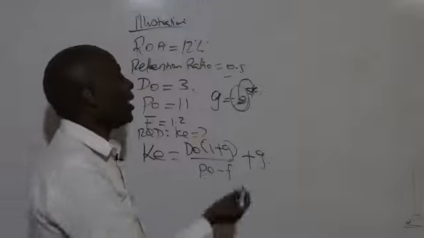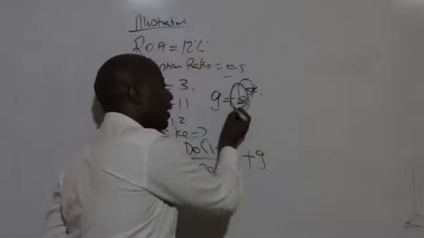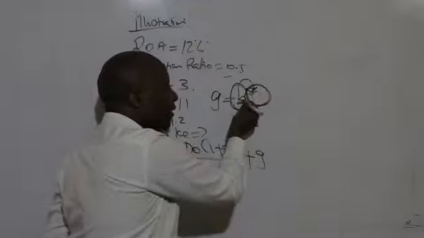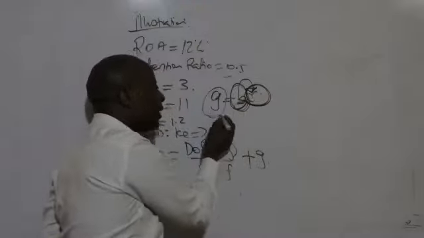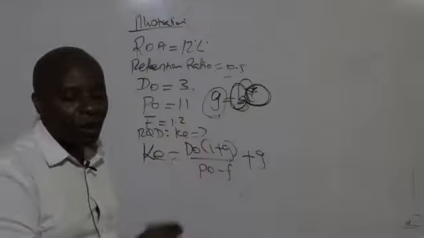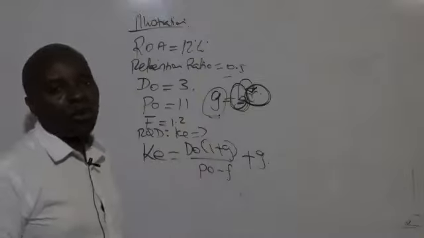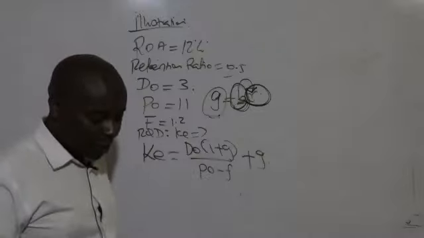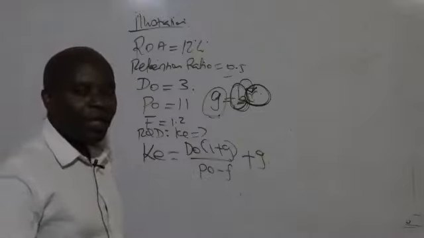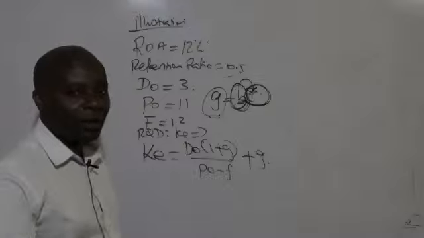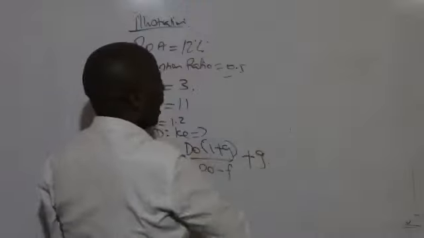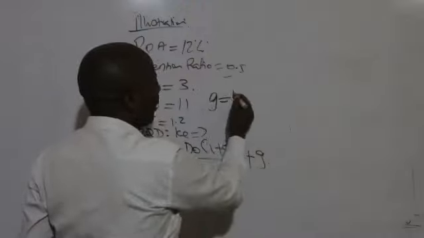So automatically, if you are retaining and saving in assets that have got high returns, as an individual or as a corporate, you will grow. So growth rate is a function of how much we retain and what return we are getting out of assets that we've invested in. So our g equals BR.